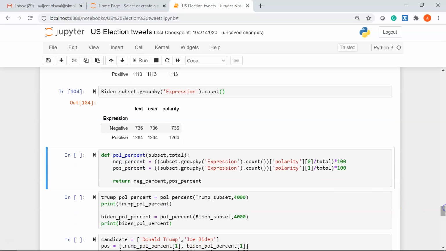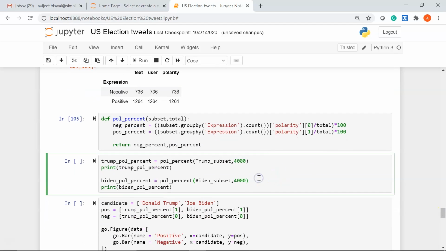Now moving ahead, let's find the polarity percentage for negative and positive tweets. To do this, I have defined a function called poll underscore percent, and we have two parameters declared, subset and total. Let me run this. Okay.